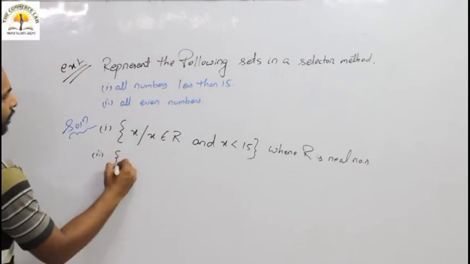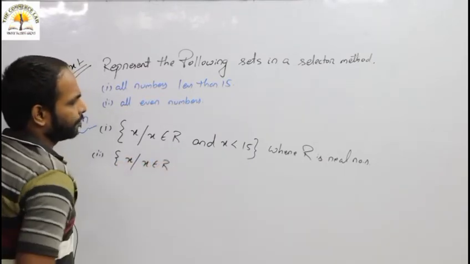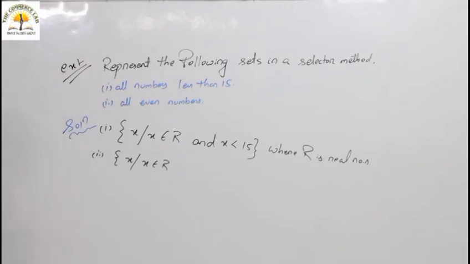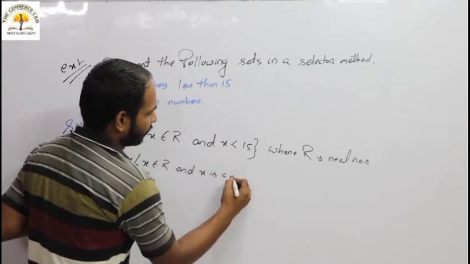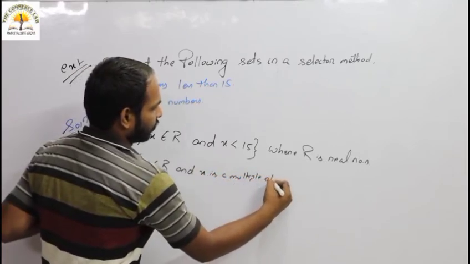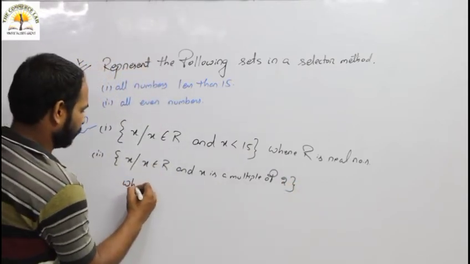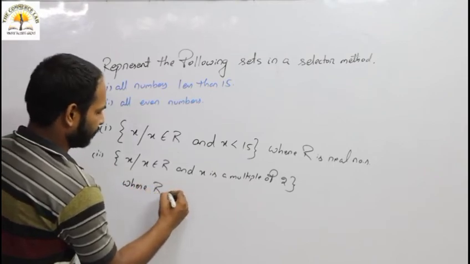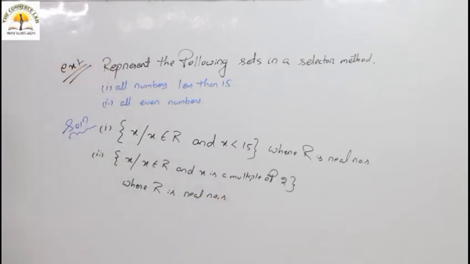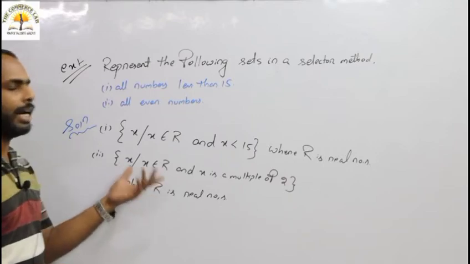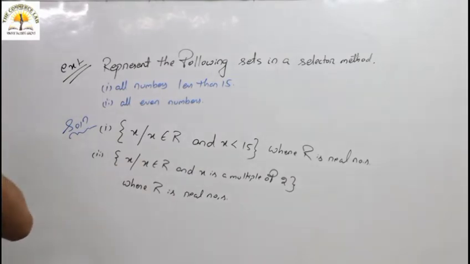Second one, all even numbers: x such that x belongs to R and x is a multiple of 2, where R is real numbers, because all even numbers.